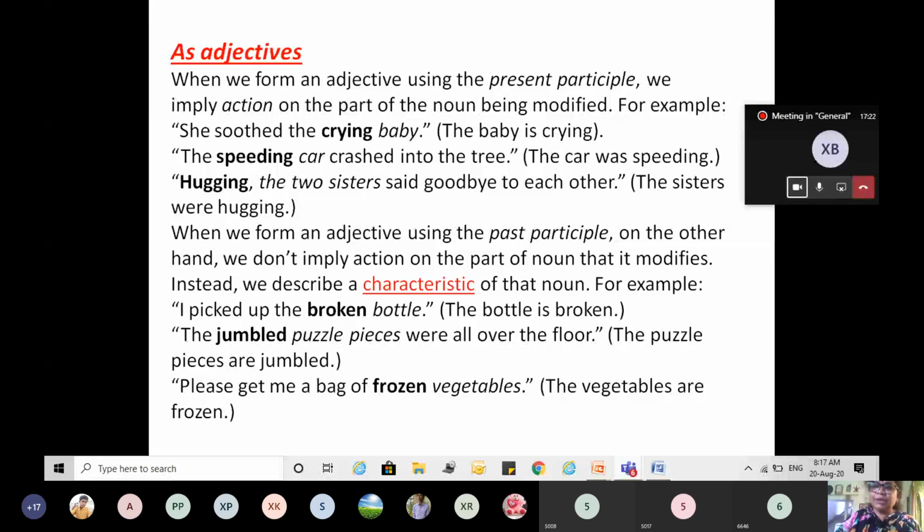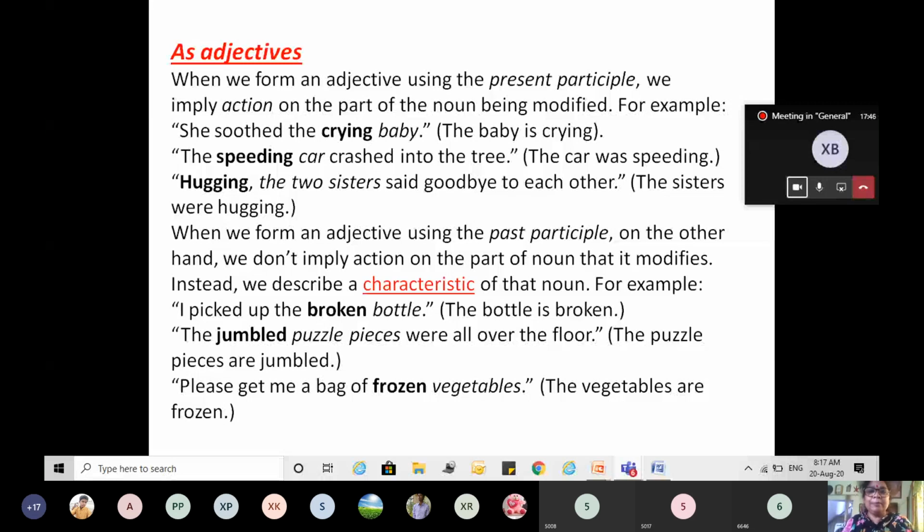The baby is crying. Whereas the bottle did not break itself. Someone has broken the bottle. So the bottle is not performing the action. The characteristic of that particular noun is expressed by the past participle.